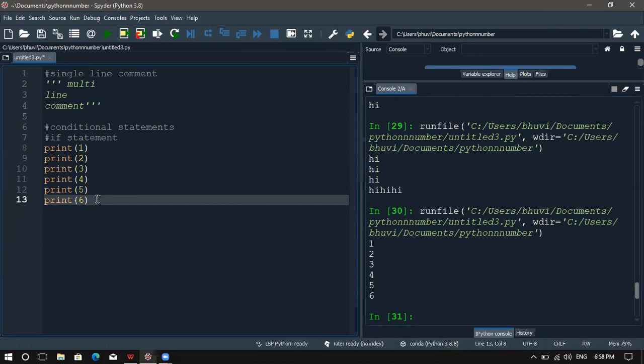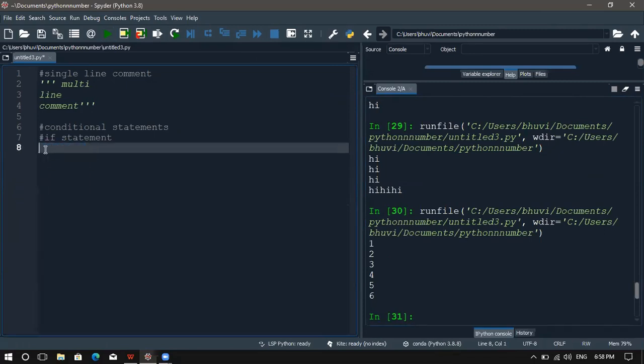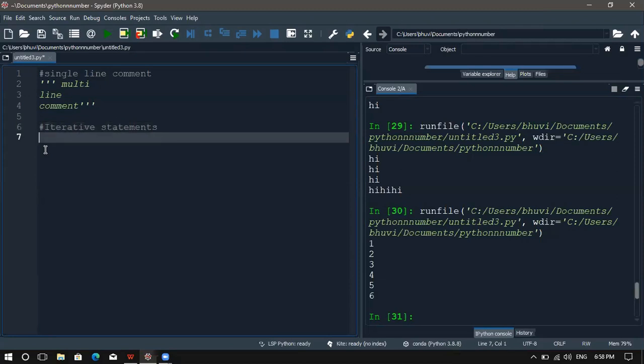Okay. So instead of doing like this, what we can do is we can make use of the iterative statements. So if I want to print, like for i in range of 1, 10.